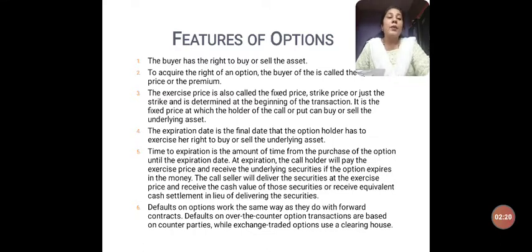So A meets B and A gets into a contract with B to buy the land from B at a specified price, at a specified date in future. Let's assume B agrees to sell 1 acre of land at 10 lakh rupees and A has agreed to buy the asset from B for 10 lakh rupees, and this agreement is done on 1st of Jan. But A tells he will be buying this land on 30th of March for 10 lakh rupees.